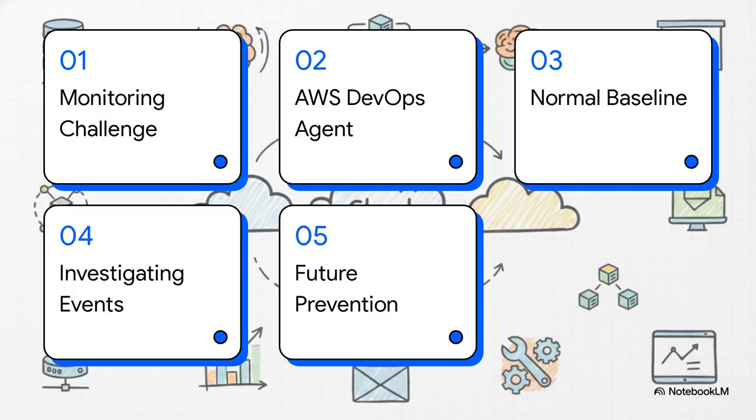We've got a clear roadmap to solve this today, and we're skipping the abstract marketing fluff. First, the microservice monitoring challenge. Second, introducing AWS DevOps Agent. Third, learning the normal baseline. Fourth, investigating a production event. And finally, mitigation and future prevention.